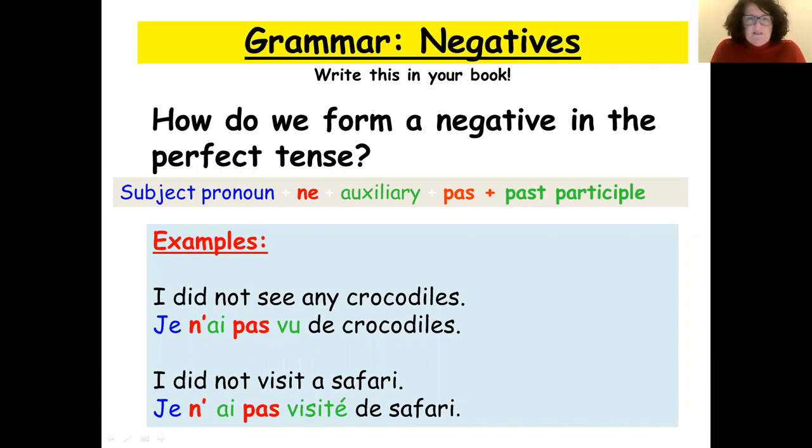Okay, let's look at our next example. Je n'ai pas visité de safari. So I didn't visit a safari. So again, the ne goes before our auxiliary, which is avoir, and the pas goes after avoir. And then we have our past participle, our verb visiter, with the past participle. Okay, so just write those examples down in your book, please, and write the lovely formula. Pause the recording while you're doing that task.